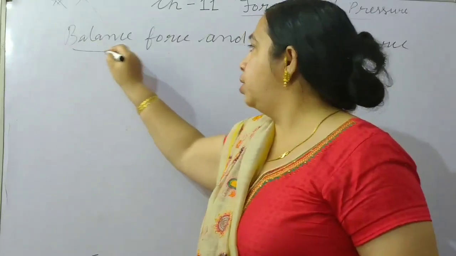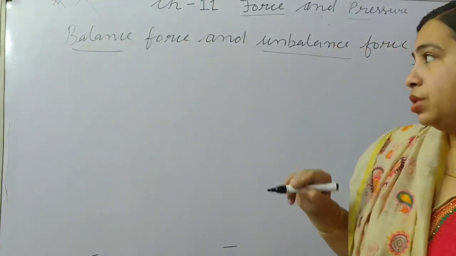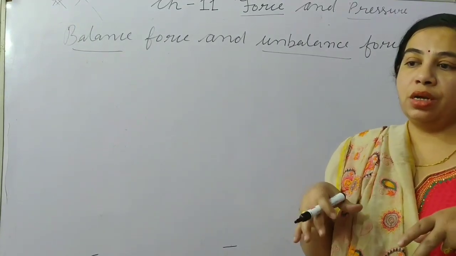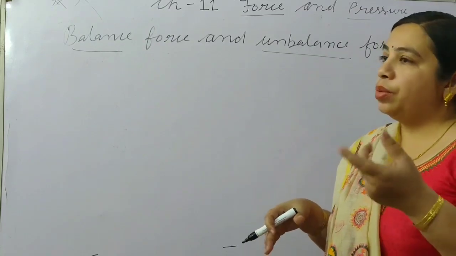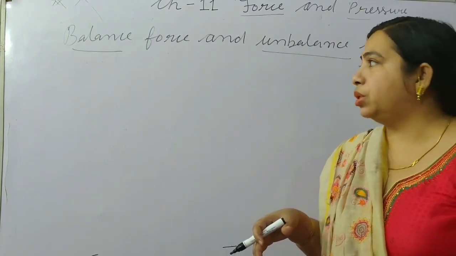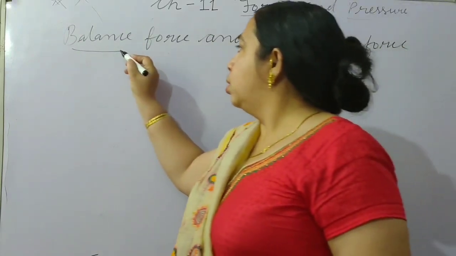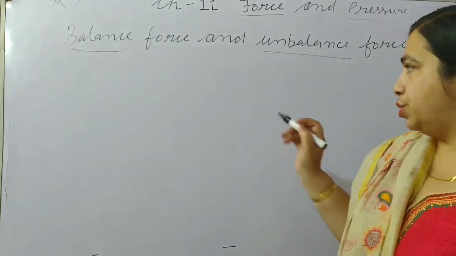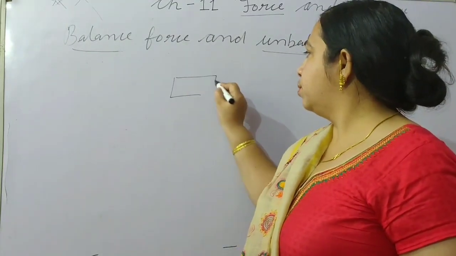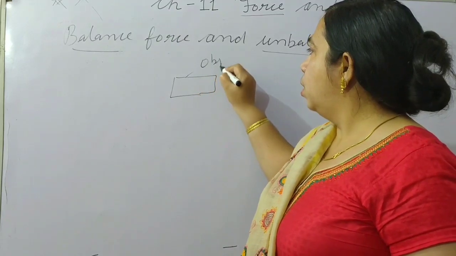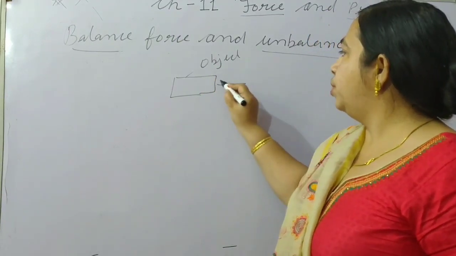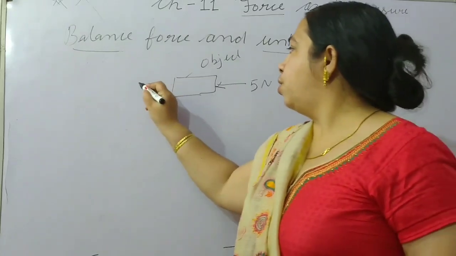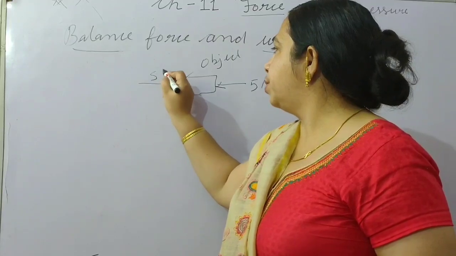Balanced force and unbalanced force. When forces are applied, we look at whether more forces, or a pair of forces, are acting on the object, and then we consider whether the forces are balanced or unbalanced. Suppose we have an object, and from this side someone is pulling with 5 Newton, and from this side also 5 Newton.